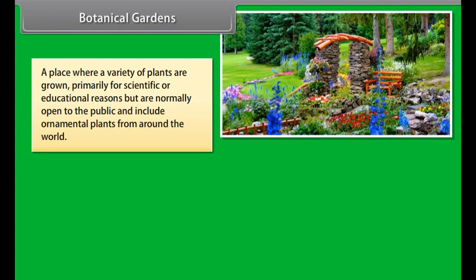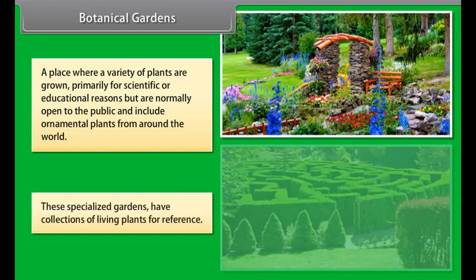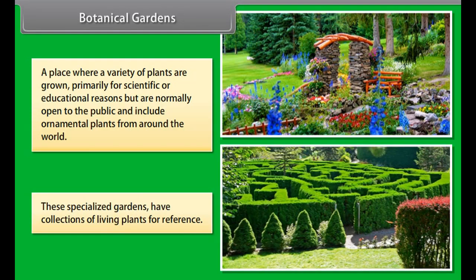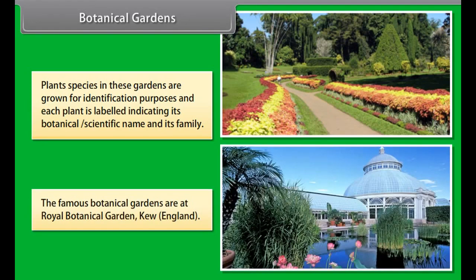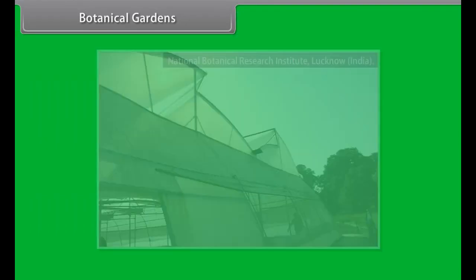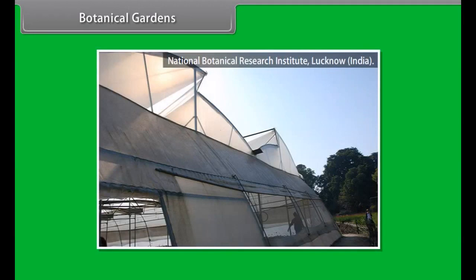Botanical gardens. A place where a variety of plants are grown, primarily for scientific or educational reasons, but are normally open to the public and include ornamental plants from around the world. These specialized gardens have collections of living plants for reference. Plant species in these gardens are grown for identification purposes, and each plant is labeled indicating its botanical scientific name and its family. The famous botanical gardens are the Royal Botanical Garden, Kew, England, and the National Botanical Research Institute, Lucknow, India.